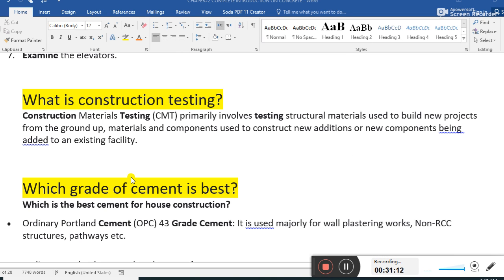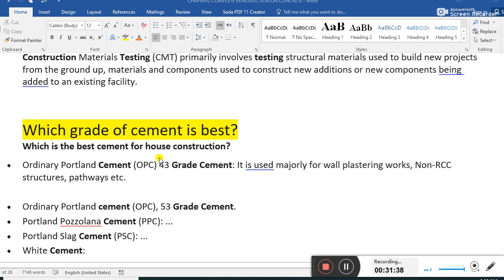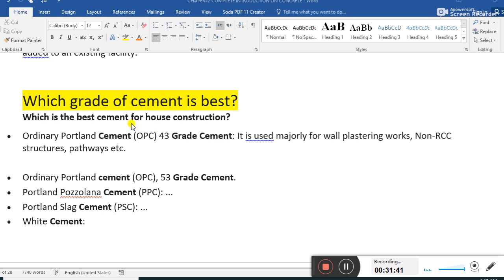What is construction testing? Construction material testing, CMT, primarily involves testing the structural material used to build a new project from the ground up, and the material and components used for new additions, new components being added to an existing facility. What grade of cement is best? There are two types of cement grade, 43 and 53.